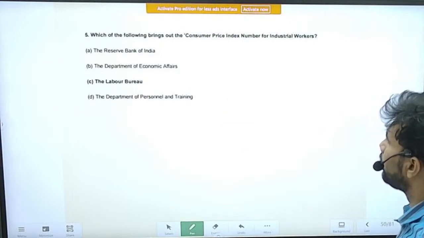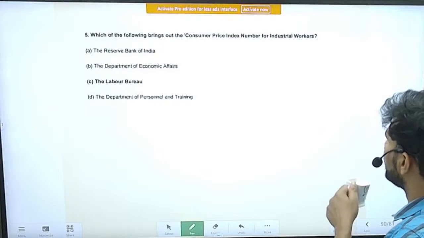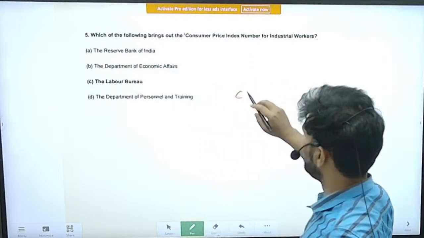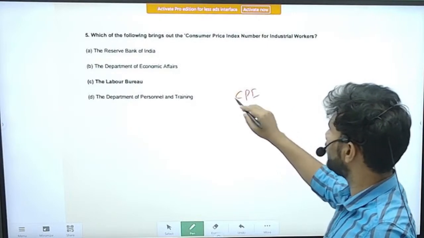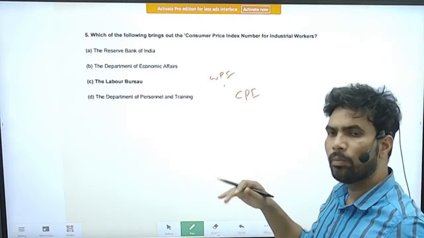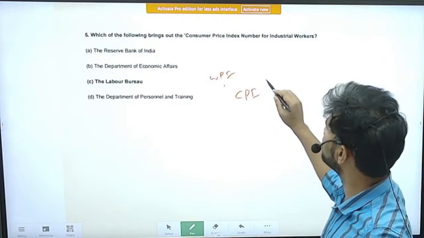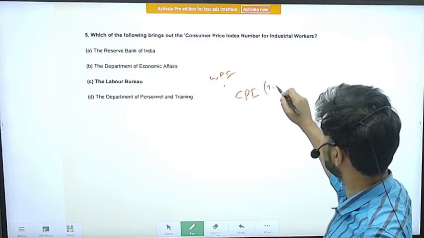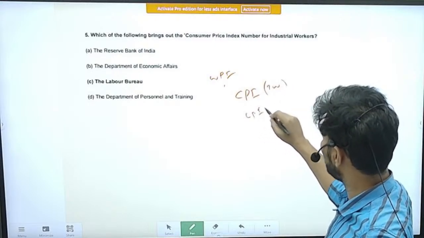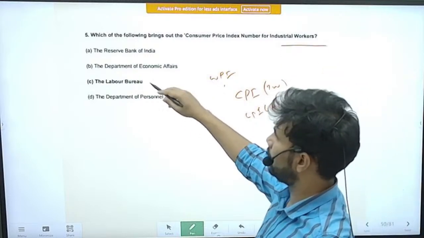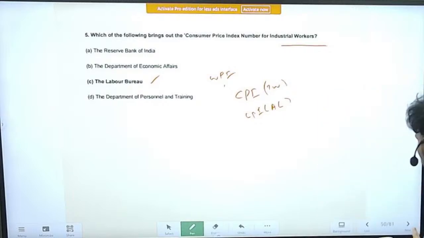Next: which of the following brings out the consumer price index number for industrial workers? I was saying about the various inflation measures. CPI is there, WPI, the wholesale price index, is there to measure inflation. In CPI there are several sub-classifications, for industrial workers, and CPI for agricultural labor is also there, etc. For industrial workers, it is released by the Labour Bureau.